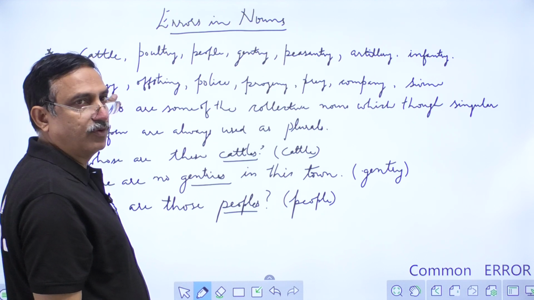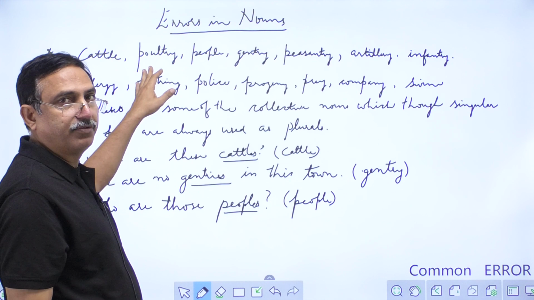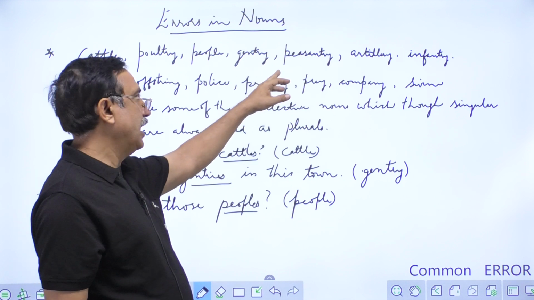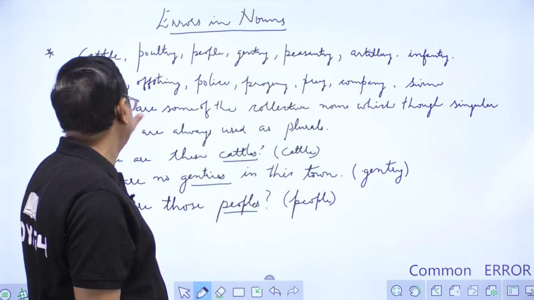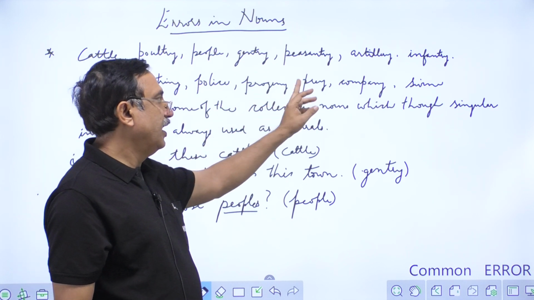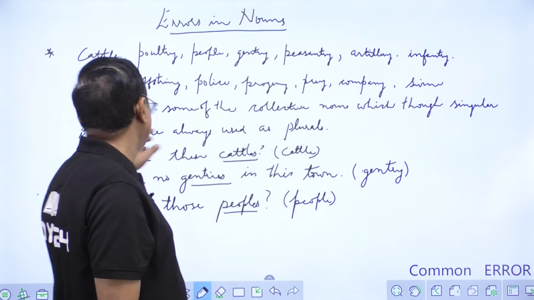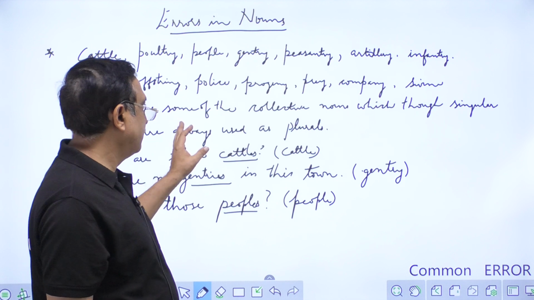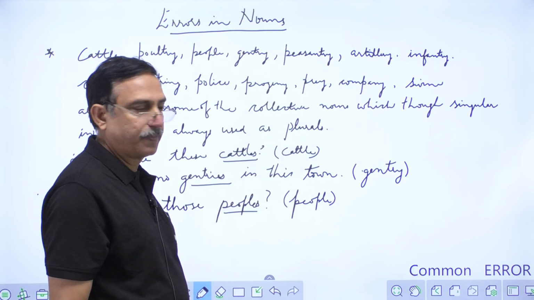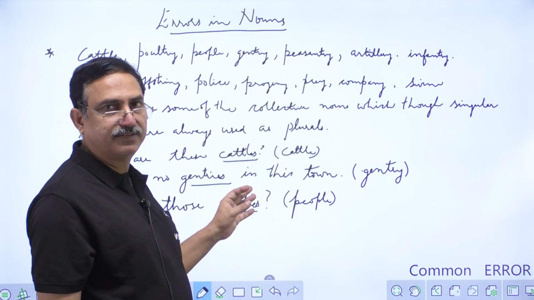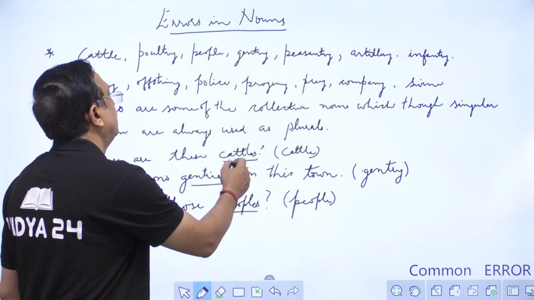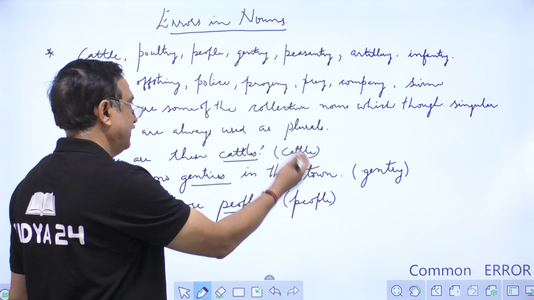Now we have another set of nouns: cattle, poultry, people, gentry, peasantry, artillery, infantry, clergy, offspring, police, progeny, prey, company, swine, alphabet. They are some of the collective nouns which, though singular in form, are always used as plurals. For example, let us take the sentences. Whose are these kettles? So kettles is again wrong. So it should be kettle. Kettle itself is plural.